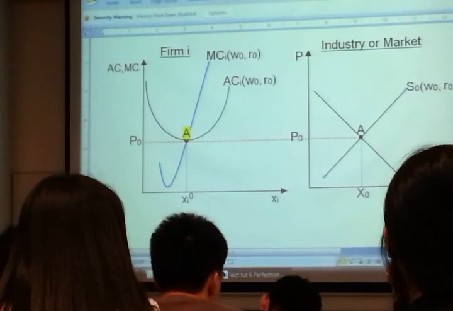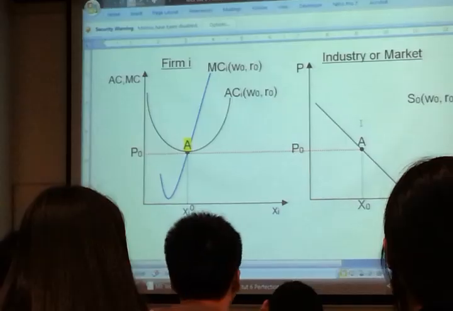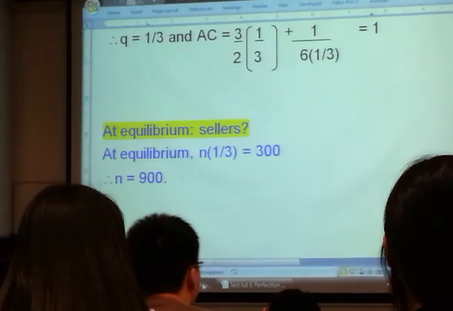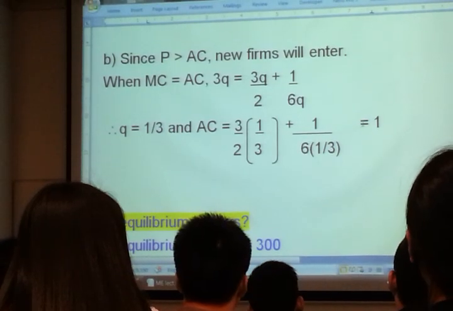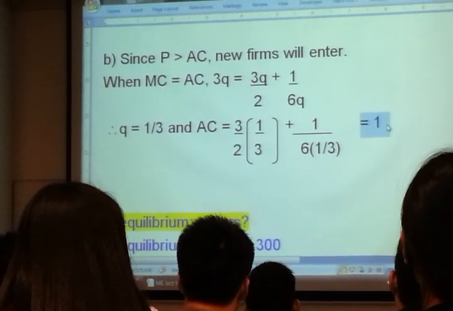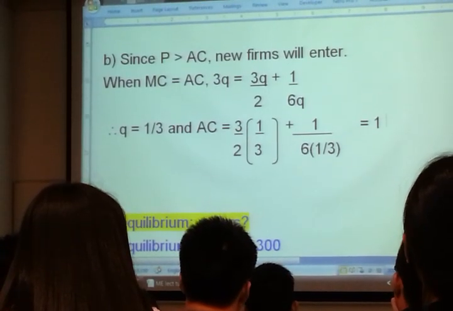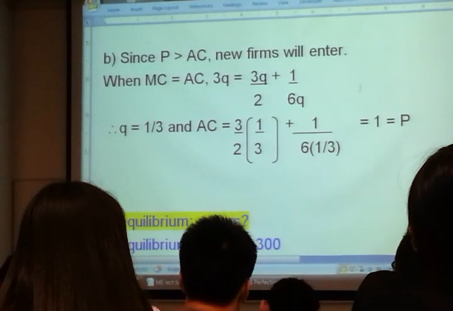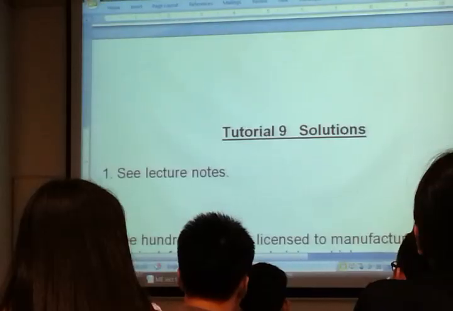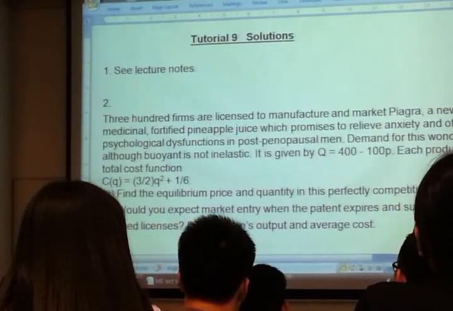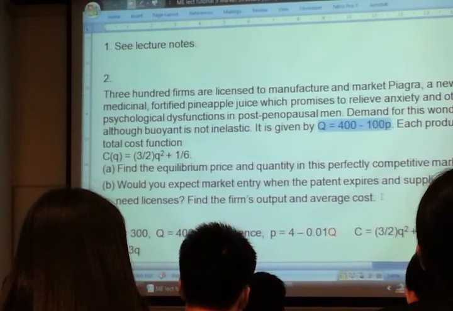Since the price is P0, you go to the demand curve, the quantity demanded is this. Okay, in the same manner, look at here. The price is how much? That's why we said $1, right, minimum AC. The price is $1. What's the quantity demanded? Very simple, found from where? Here. The demand function. You agree?